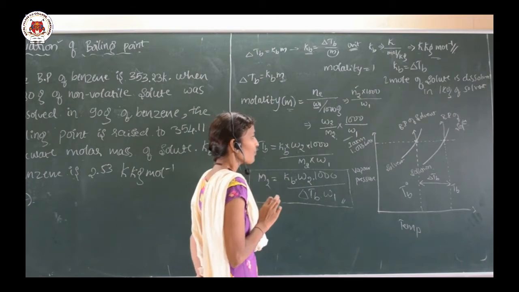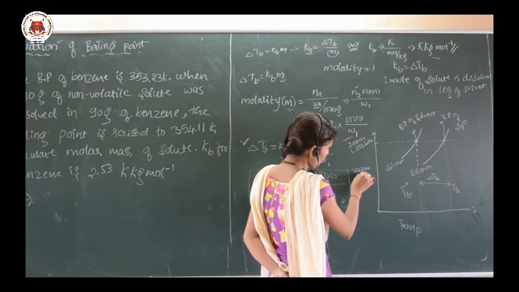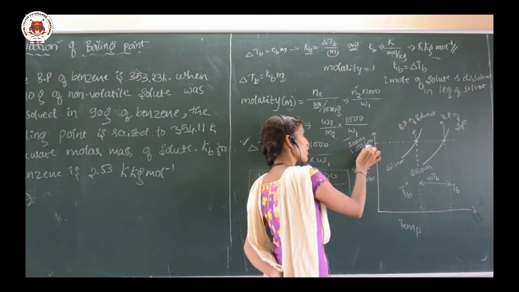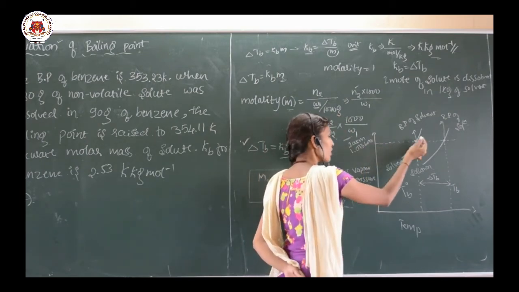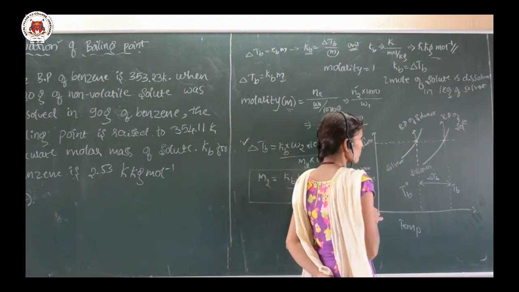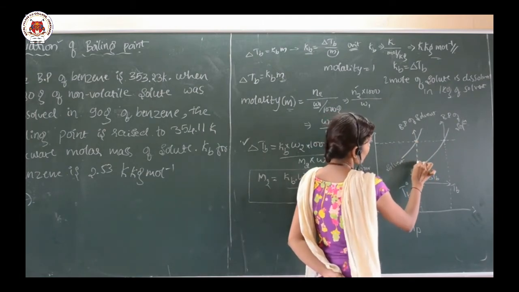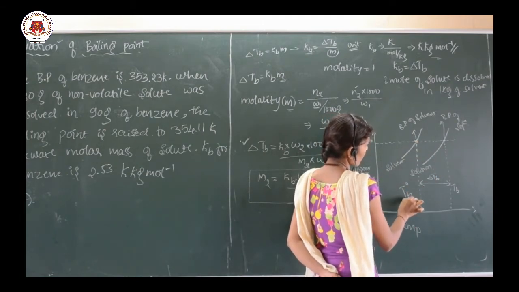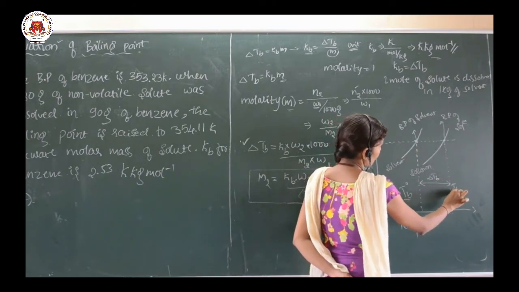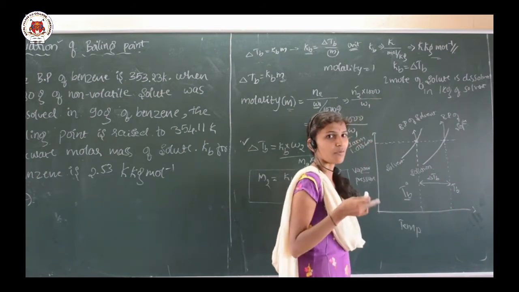Okay. And then if we go for the graphical representation, we are going to draw the graph of vapor pressure versus temperature. Here the pressure of the atmosphere, 1 atmosphere, is taken, and these are the two curves, one for the solvent and one for the solution. Here is the boiling temperature of the pure solvent, Tb naught, and here is the boiling temperature of the solution, Tb, and this difference, delta Tb, is the elevation of the boiling point.